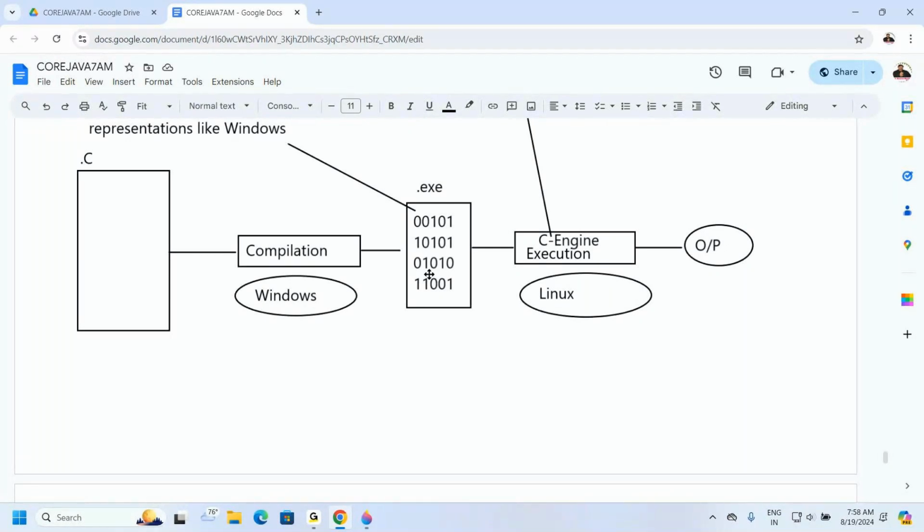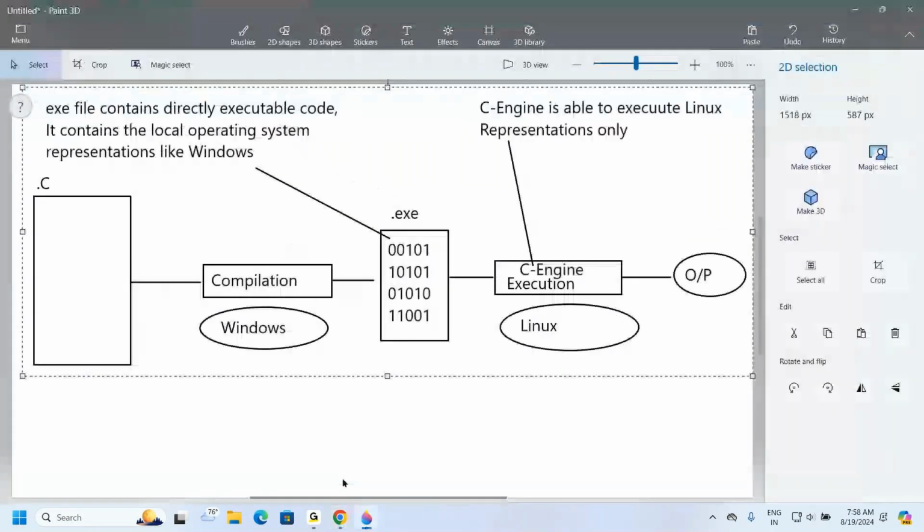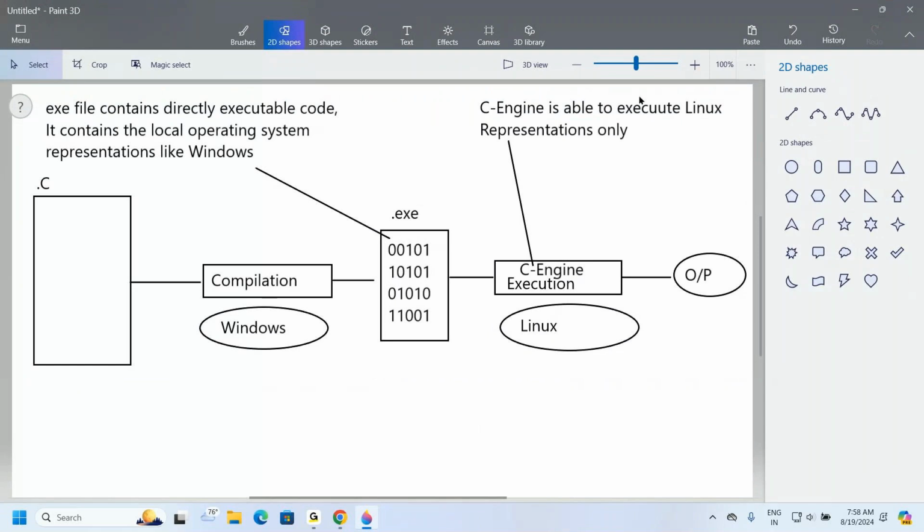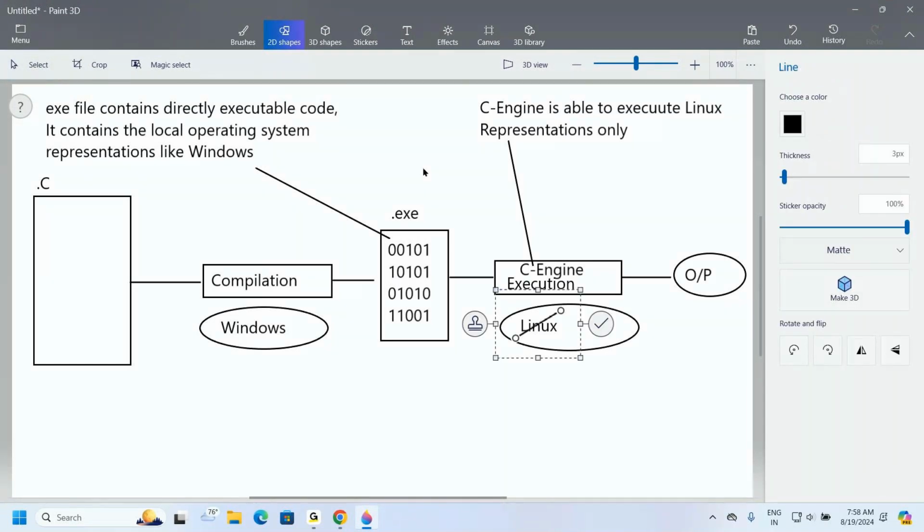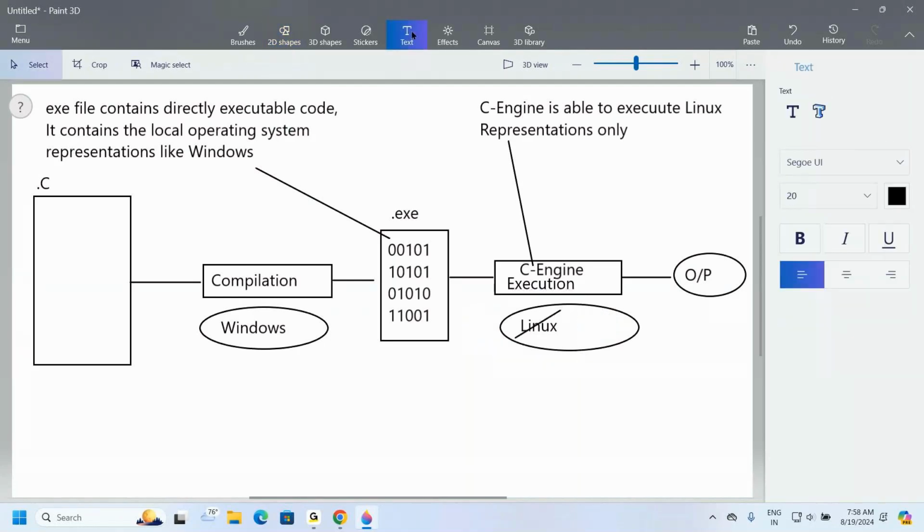If you want to execute that Windows .exe file, what operating system must we provide here? The same Windows operating system. Now see this diagram. I'm going to change it now. Because of this, I have to remove this here. In place of this, what do we have to provide? The same Windows operating system. Then only it is valid.